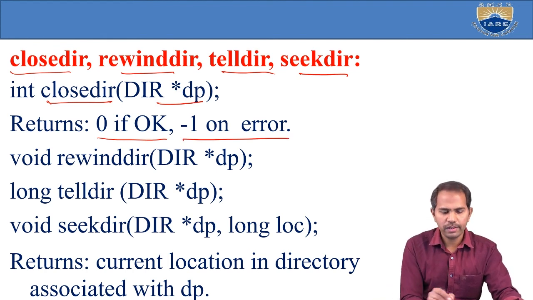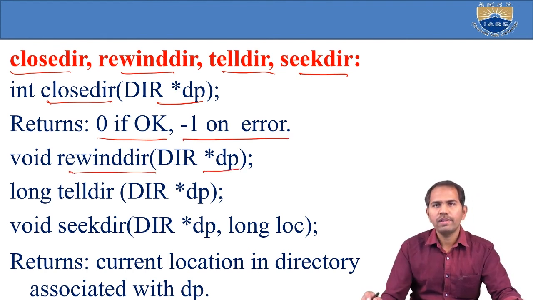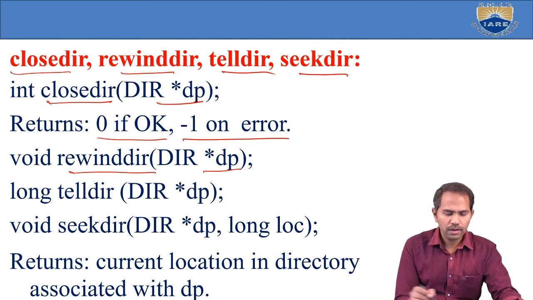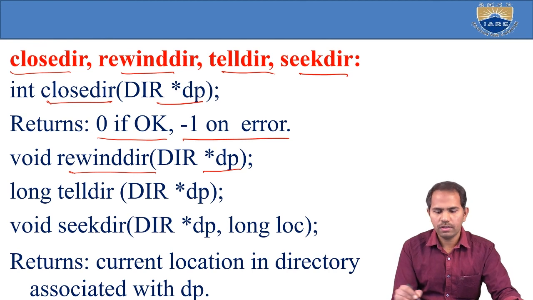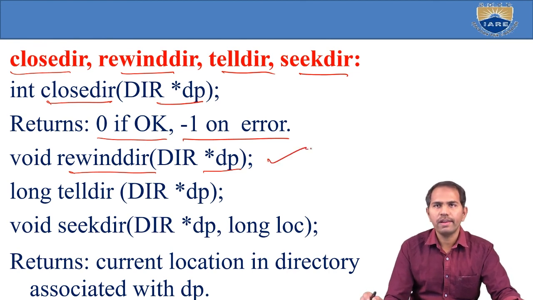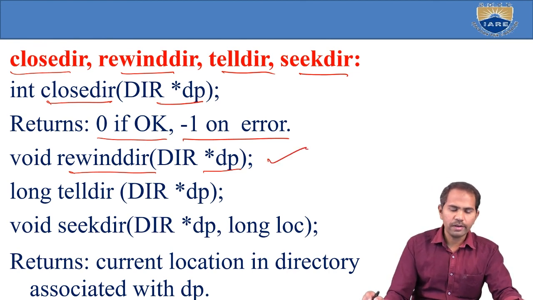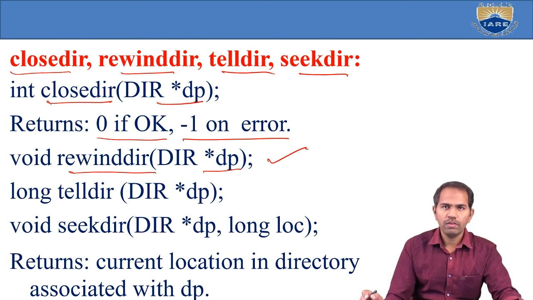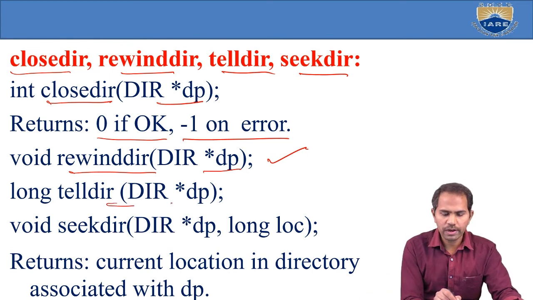Now rewinddir. To rewind a specific directory, we use the directory pointer dp, and this is the syntax of rewinddir. Next is telldir, which tells where you are in the directory now, using the directory pointer.